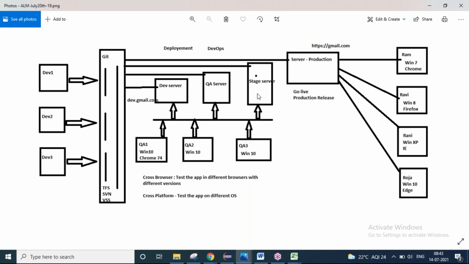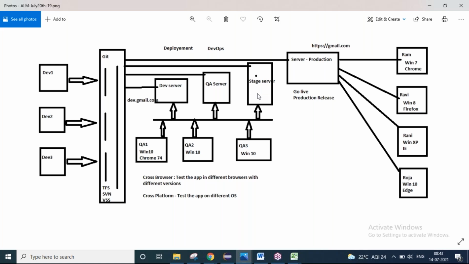So in manual testing, it has some categories, types of testing you conduct.